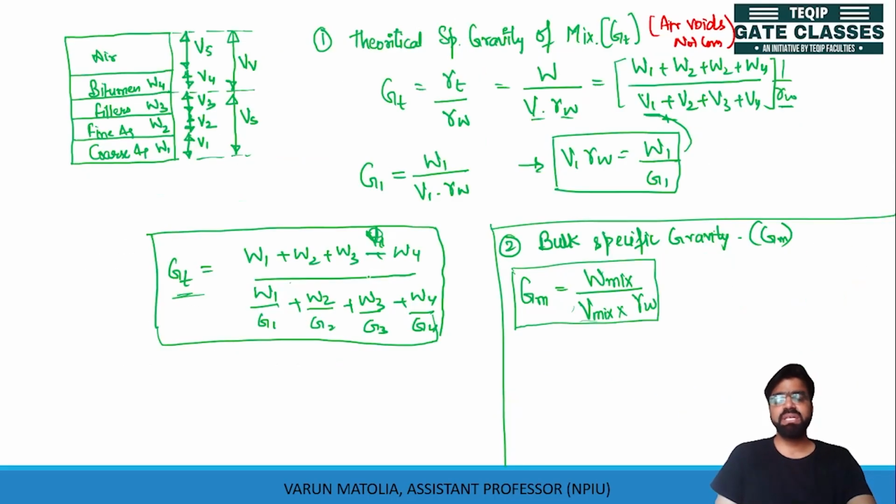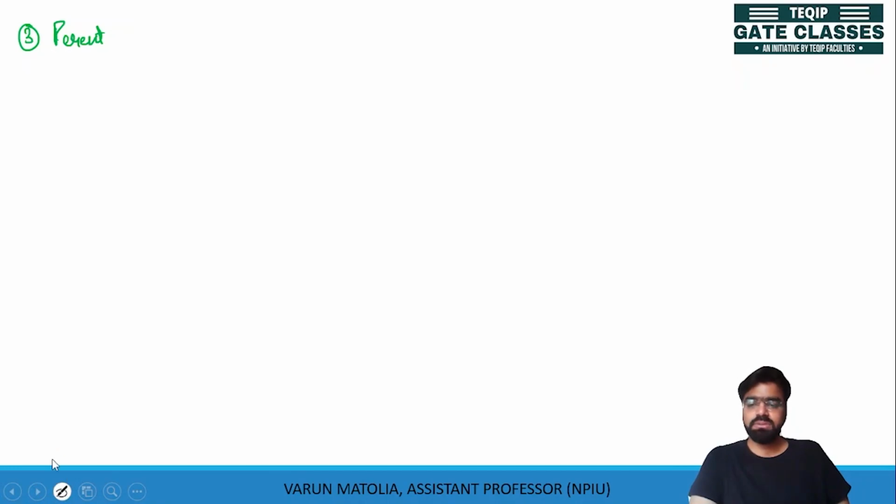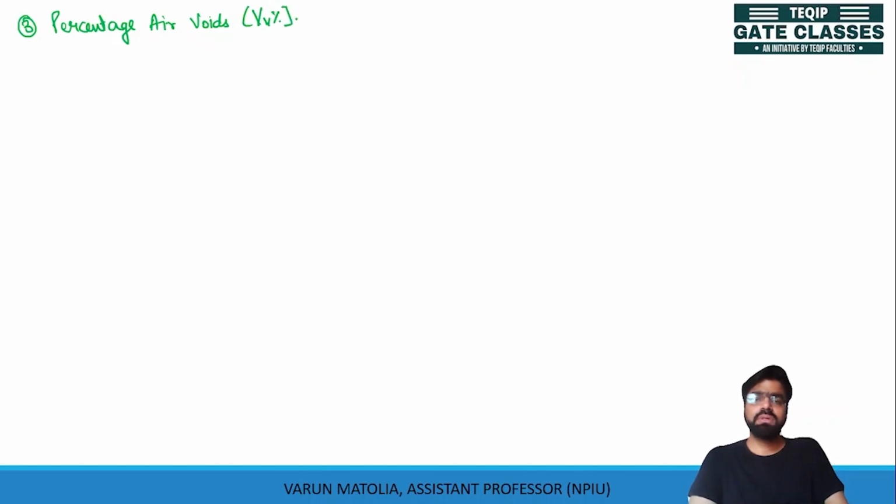This is the third value: percentage air voids can be calculated as GT minus GM over GT.